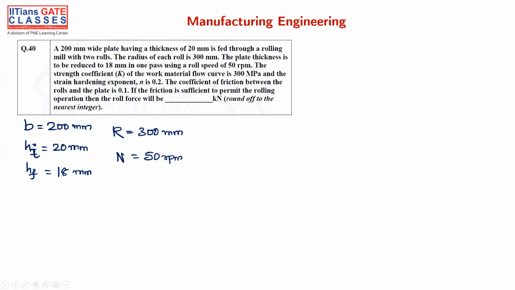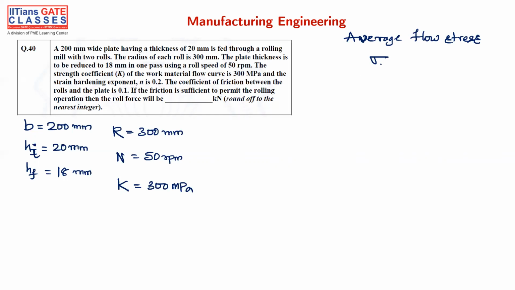Fine. The strength coefficient K of the work material flow curve is 300 megapascal. What is the flow curve equation? The flow curve equation is given as the average flow stress.